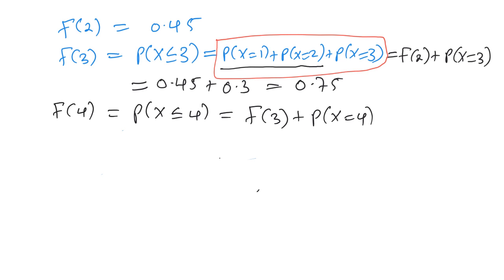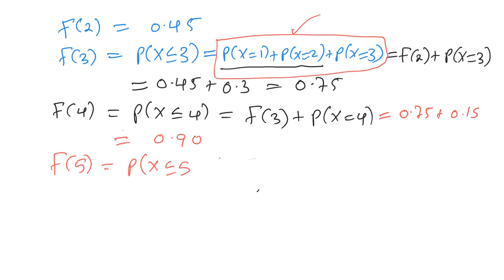F of 3 is 0.75 plus the probability of x equal to 4, which is 0.15. Therefore, what's f of 4? F of 4 is 0.90.